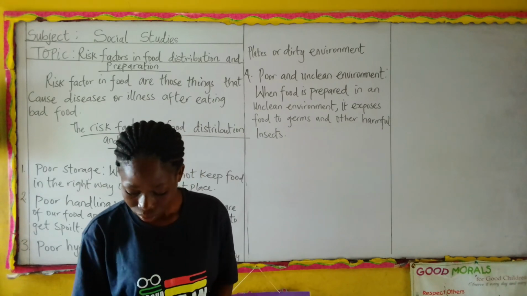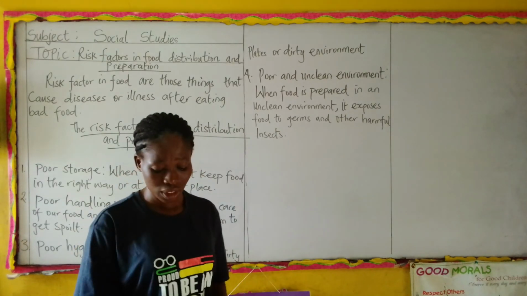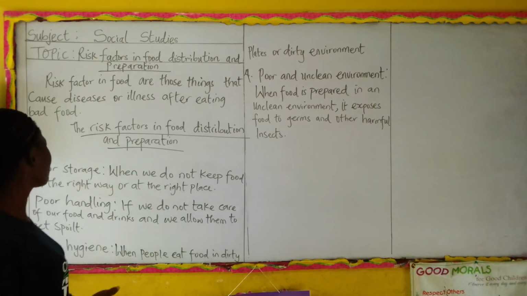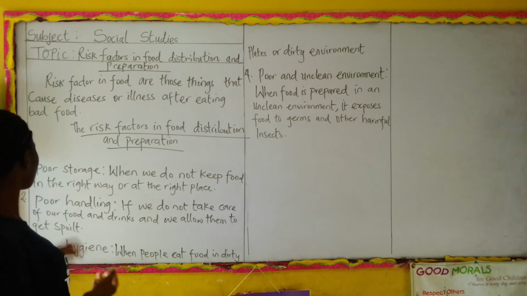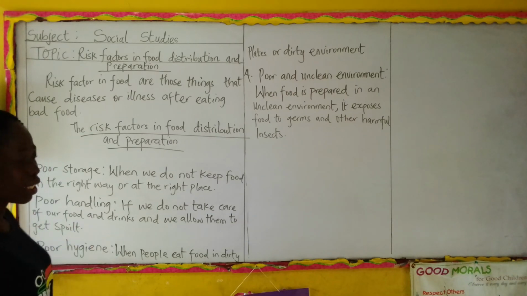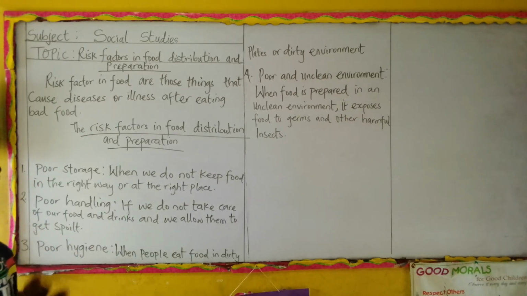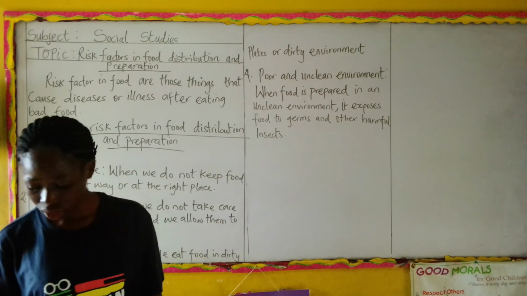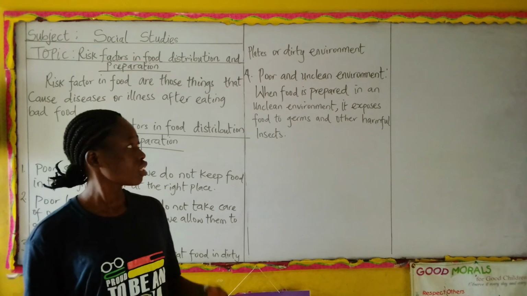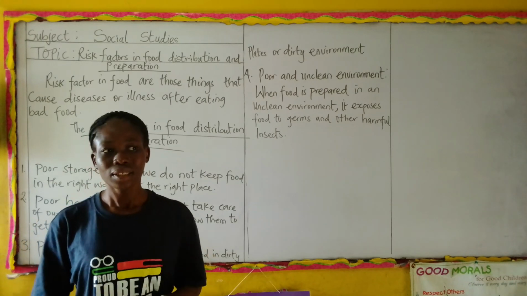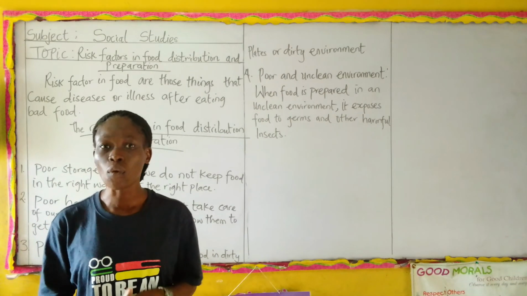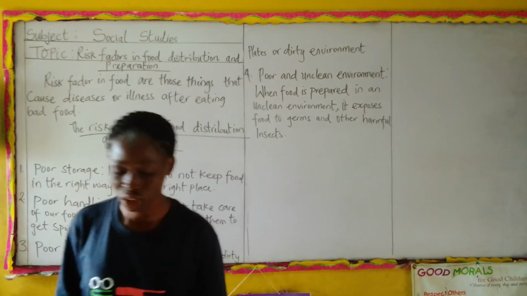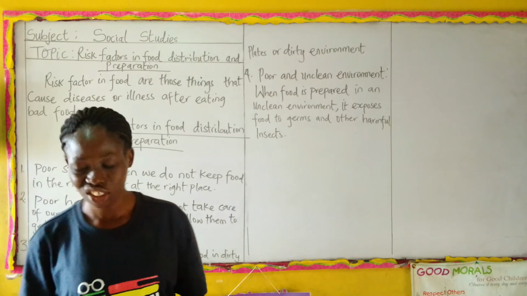Okay, so that is that for the risk factors in food distribution and preparation. We talked about poor storage, poor handling, poor hygiene, poor and unclean environment, and last but not least, high temperature. That is when the temperature in the kitchen is so high that our fruits become overripe, and then the next thing is that mommy has to trash it because she will not like to take such anymore.